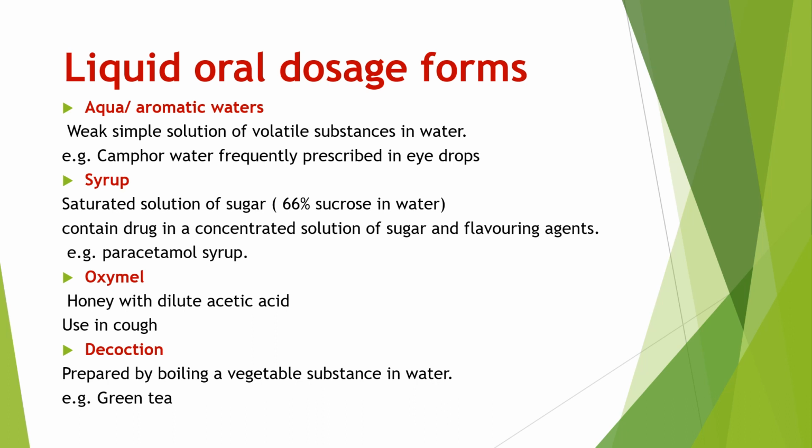Then oxymel. Oxymel, it is a mixture of honey with dilute acetic acid, generally used in cough. Then decoction. Decoction, it is prepared by boiling a vegetable substance in a water, or medicinal plant leaves. It is prepared by boiling a medicinal plant leaves in a water. For example is green tea. Green tea is the example of decoction. These are the liquid oral dosage form.